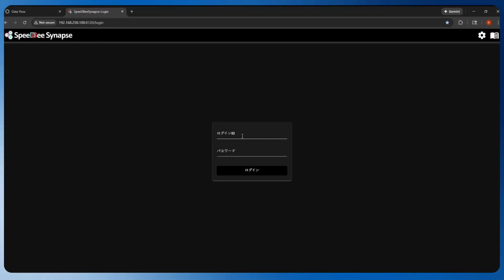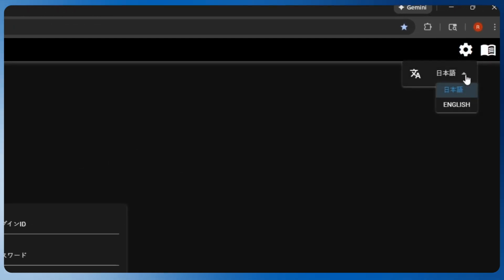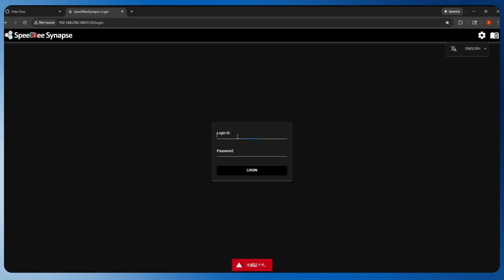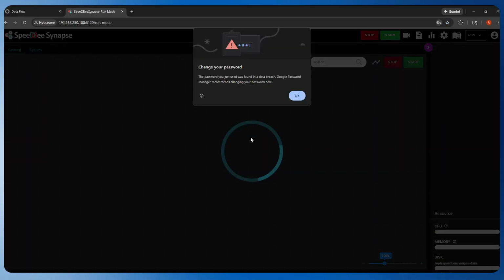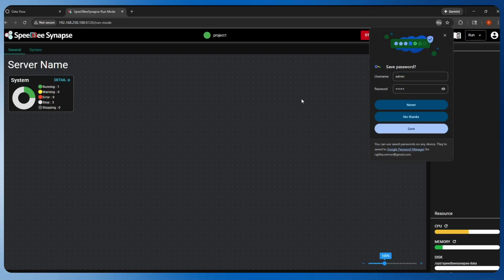The initial login window might have the Japanese language in it. Go to Settings and change the language to English. Then type in admin as the login ID and also admin as the password. Then click Login and this will open up the SpeedB Synapse application.